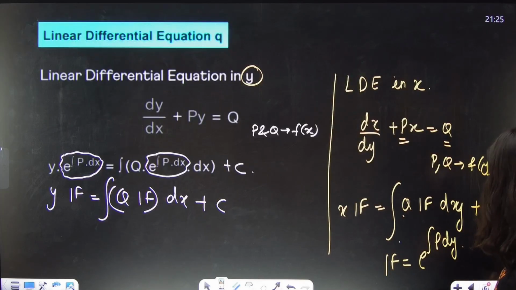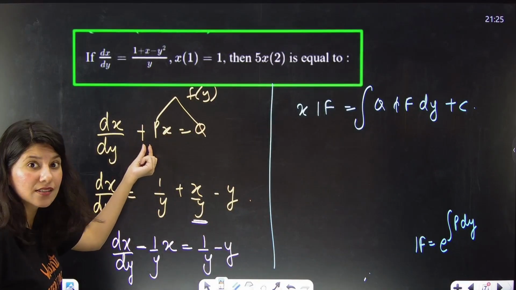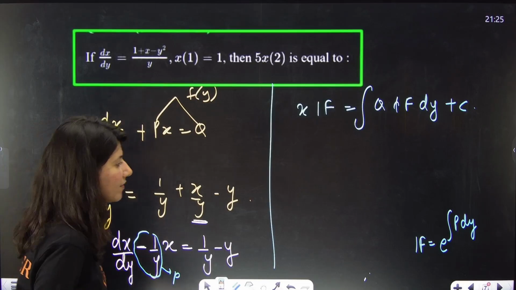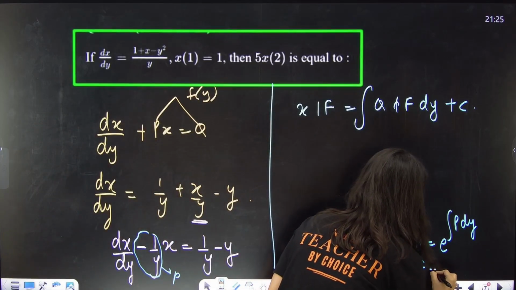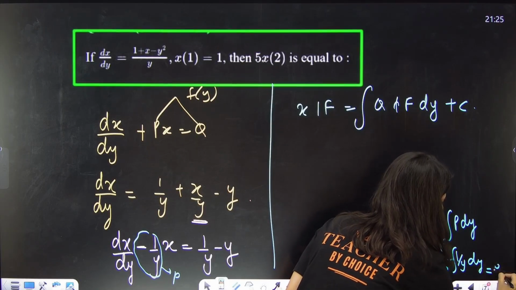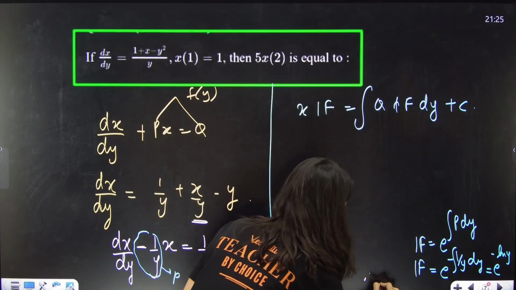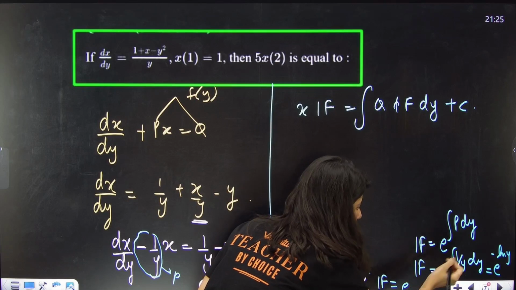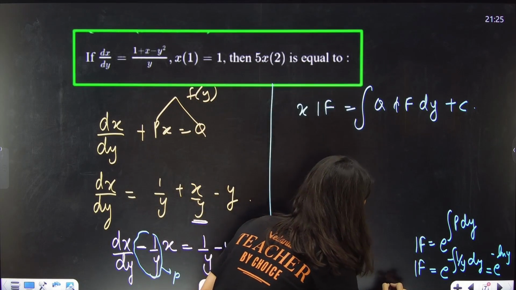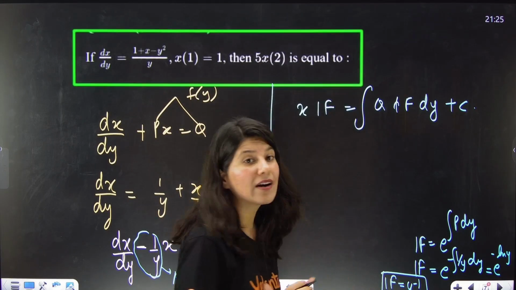Yes, p dy. What is p? P is something which is written with x. So minus 1 by y is your p. It will be equal to e raised to the power integral of minus 1 by y dy. So this is e raised to the power minus log y. That's it. Now the integrating factor will become e raised to the power log y raised to the power minus 1. So the integrating factor will be y raised to the power minus 1, 1 by y is your integrating factor.